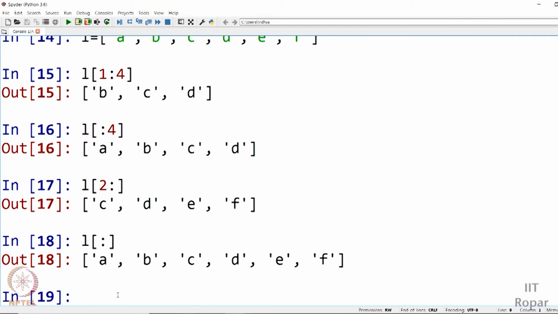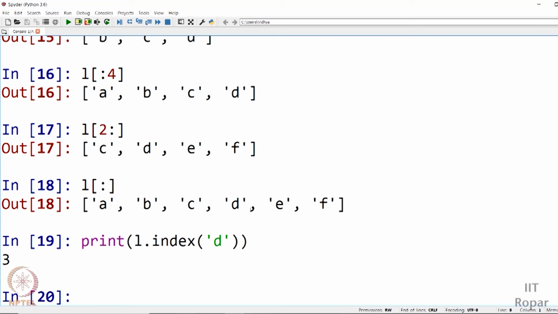We have seen the upper functionality which converts the string into completely uppercase letters, lower functionality which converts the string into completely lowercase letters, replace functionality which searches for a substring and substitutes it with another substring. Then we have seen list slicing with start index and end index plus 1. Then if you don't give the start index or an end index, what the default values are and how it works, we have seen. And we have seen this functionality of index which returns the first occurrence of a given element in the list. So this is what we have seen now.